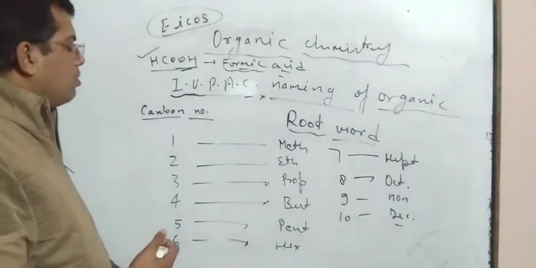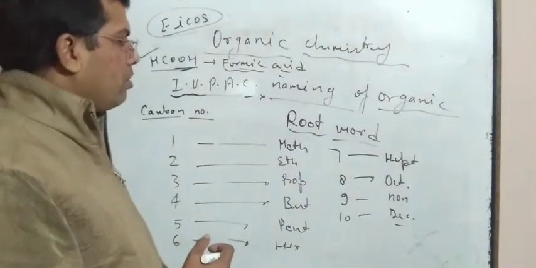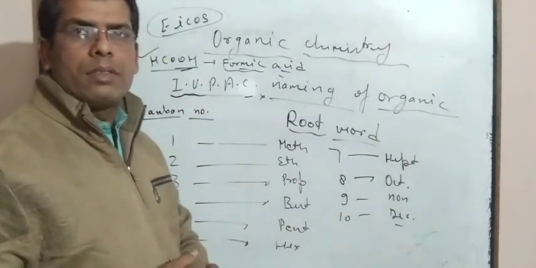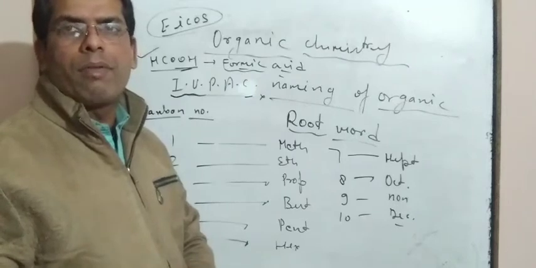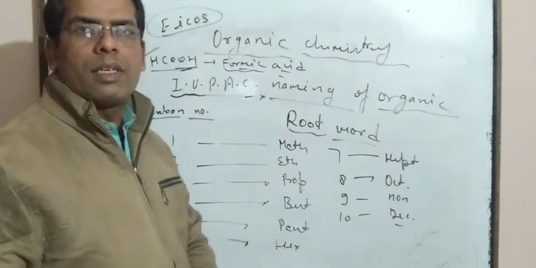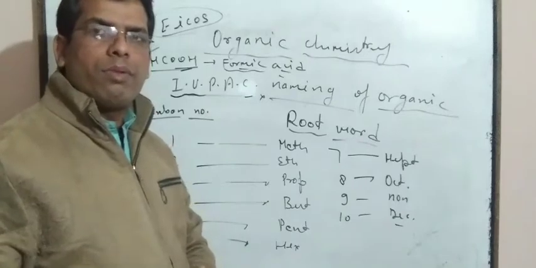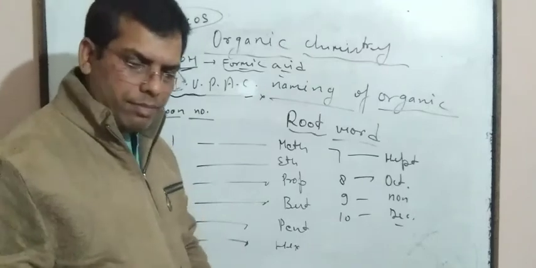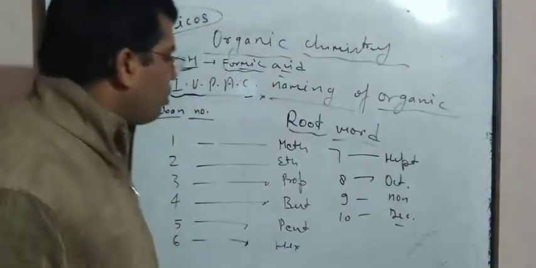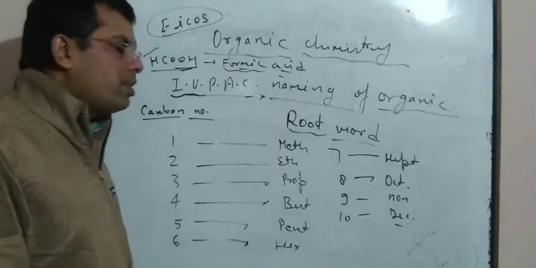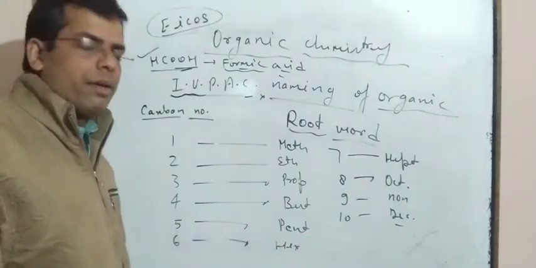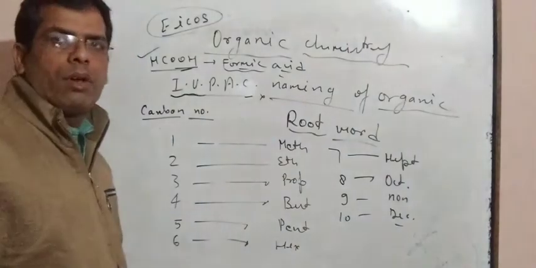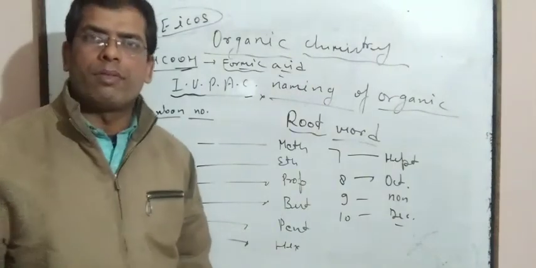Now we will discuss IUPAC naming of hydrocarbons. First, we will discuss the IUPAC naming of hydrocarbons like alkanes, alkenes, alkynes. So first we will discuss the IUPAC naming for alkanes. So dear students, please write down these root words because this is very important while doing IUPAC naming of organic compounds. Please write down.